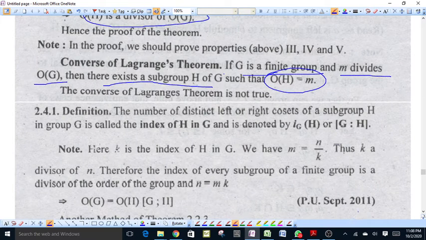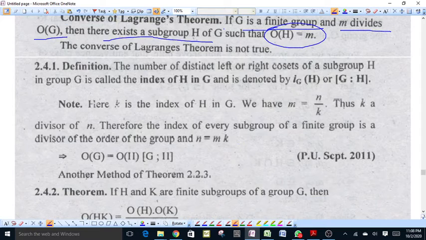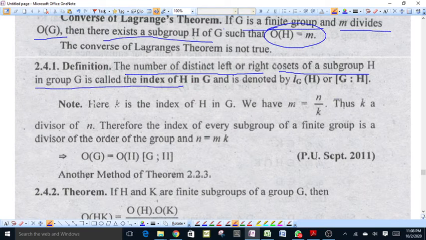Now, what is the index of a subgroup H in G? The number of distinct left or right cosets of the subgroup H in G is called the index of H in G and is denoted by i_G(H) or G colon H.